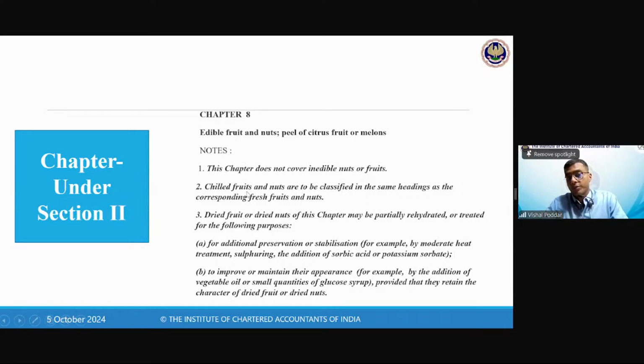Then chilled fruits and nuts are to be classified in the same heading as the corresponding fresh fruits and nuts. So edible fruits are classified here, and chilled edible fruits will also be classified here. Dried fruits. So we have dry fruits, right? Dried fruits and nuts of this chapter may be partially rehydrated or treated for providing purposes. So kaju, pista, badam are dry fruits, but they may be rehydrated, like kismis and dates, which we put in water and then consume. So even dry fruits cover those items which can be rehydrated. They have simply clarified what will or will not be classified under this chapter. These notes are called the chapter notes.